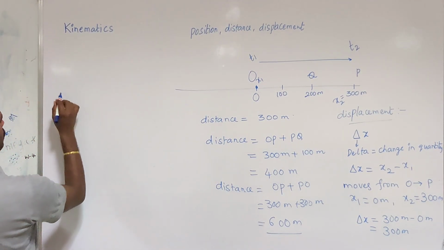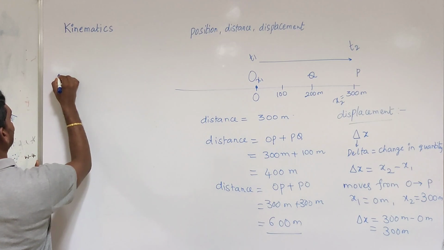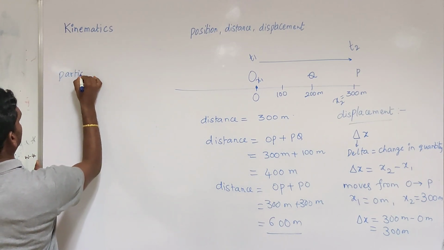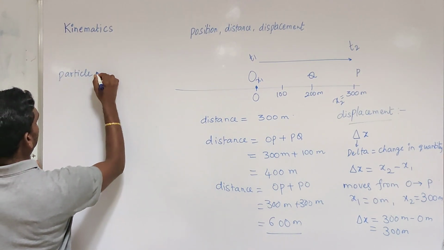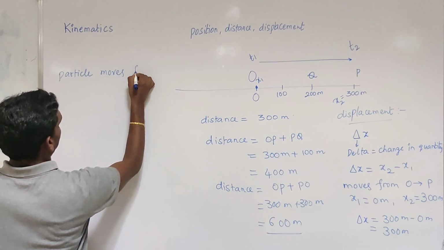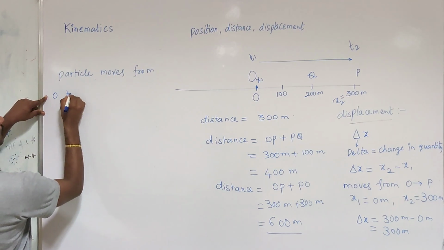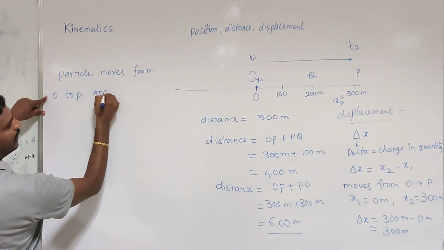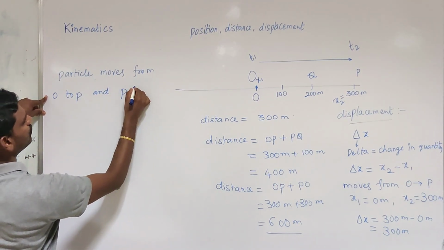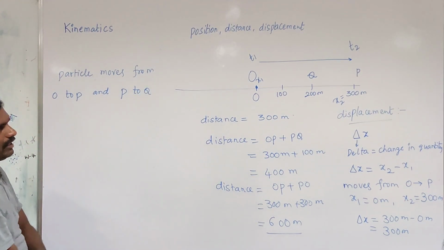When a particle moves from O to P and P to Q.